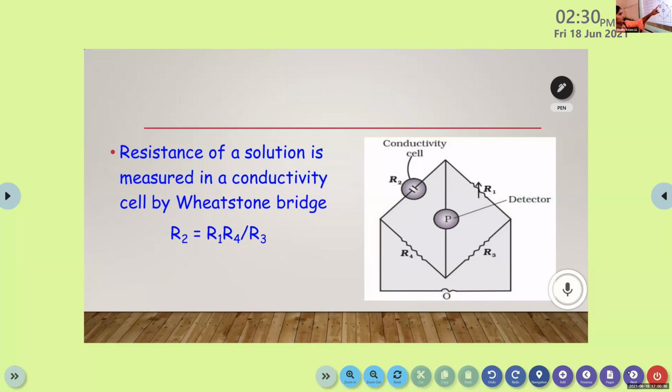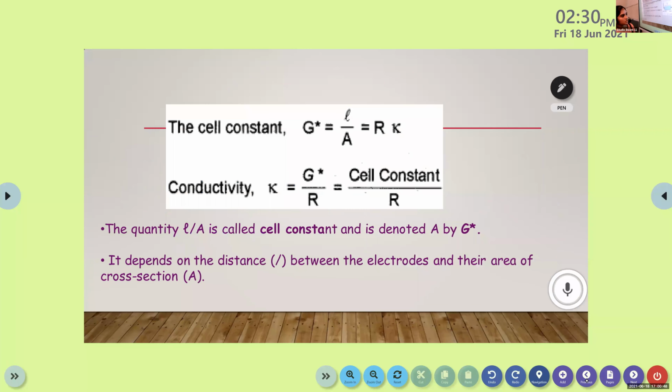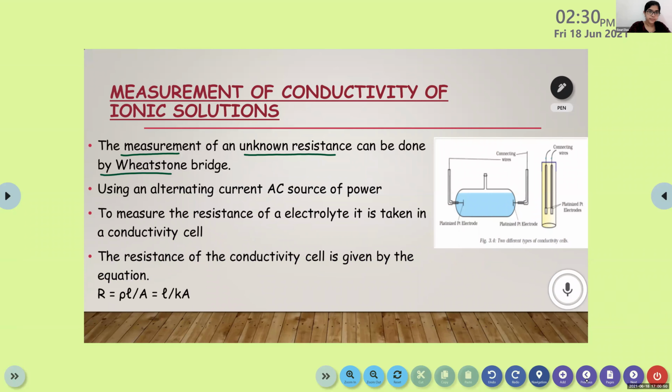This R1, R2, R3, R4 are different types of resistance. I think it will be more detailed in physics, isn't it? Yes, ma'am. Okay.